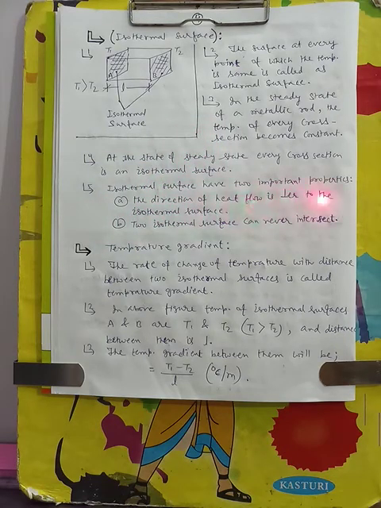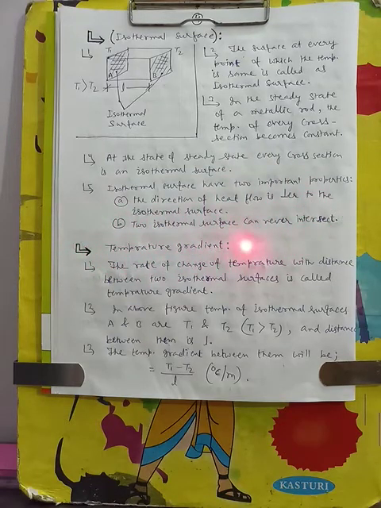Isothermal surfaces have two important properties. The direction of heat flow is perpendicular to the isothermal surface. As I have told already, two isothermal surfaces can never intersect. These are two important properties of the isothermal surface.